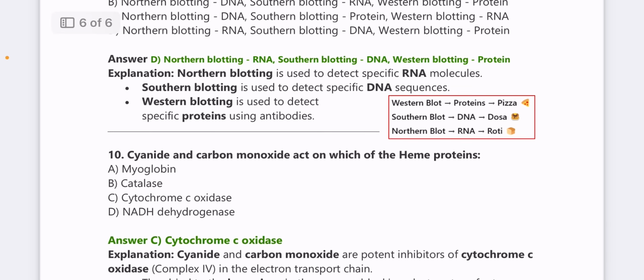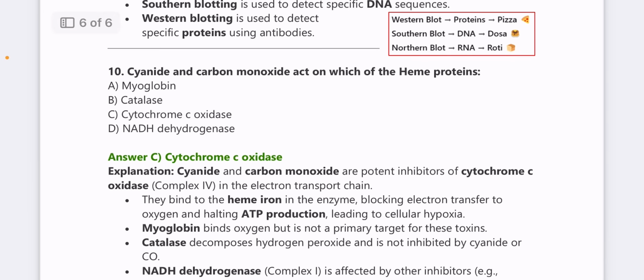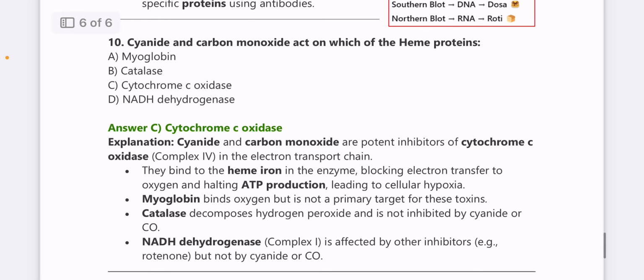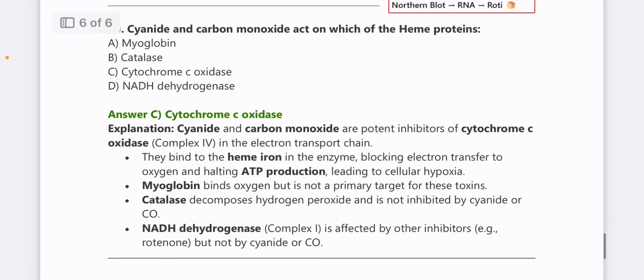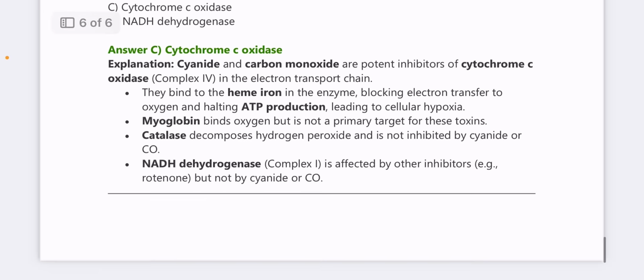Next, cyanide and carbon monoxide act on which of the heme proteins? Answer, cytochrome C oxidase. Cyanide and carbon monoxide are potent inhibitors of cytochrome C oxidase, that is complex 4, in the electron transport chain. They bind to the heme iron in the enzyme, blocking electron transfer to oxygen and halting the ATP production, leading to cellular hypoxia. Myoglobin binds oxygen but is not a primary target for these toxins. Catalase decomposes hydrogen peroxide and is not inhibited by cyanide or carbon monoxide. NADH dehydrogenase, the complex 1, is affected by other inhibitors, for example rotenone, but not by cyanide or carbon monoxide.